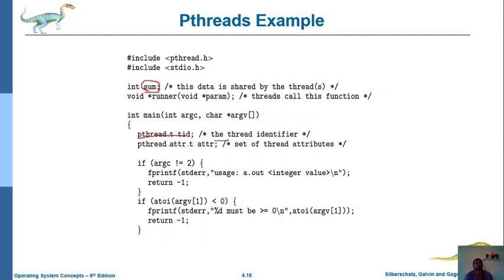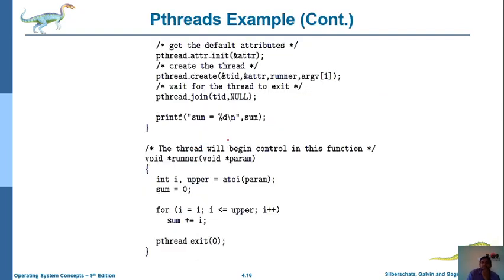In this process, in case the argument count is not equal to 2, then it will display an error message about what was processed by that particular thread. In this manner, we are implementing a simple program for POSIX threads in the Unix environment.